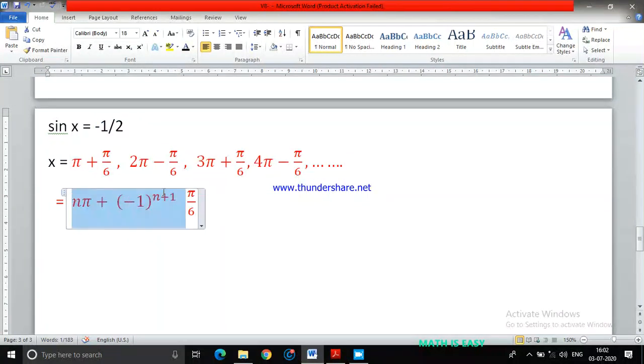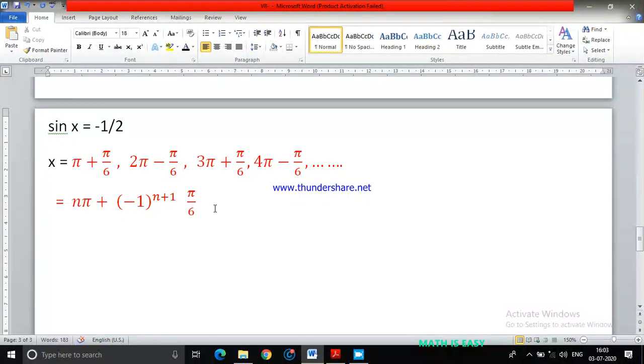Whether you use the answer as this, I use this quadrant method because we already mastered which quadrant is negative and how to use it. So my answer is going to be different. Somebody can use sine of -θ is -sine θ. If they use that technique, my answer looks different. But finally, when I substitute the x value, my sine of x is going to be -1/2 only.